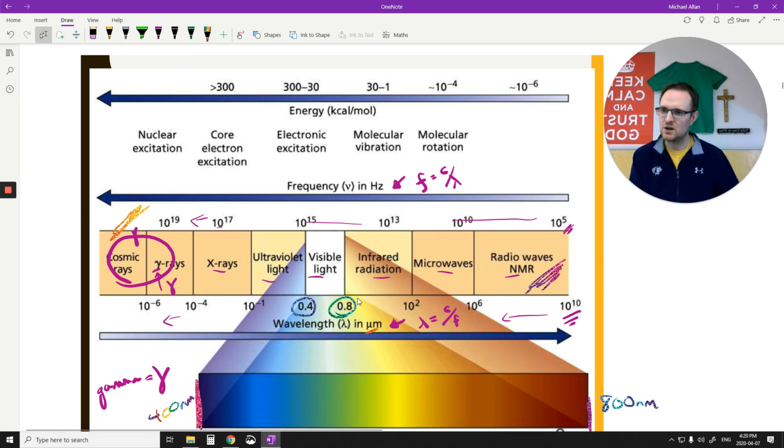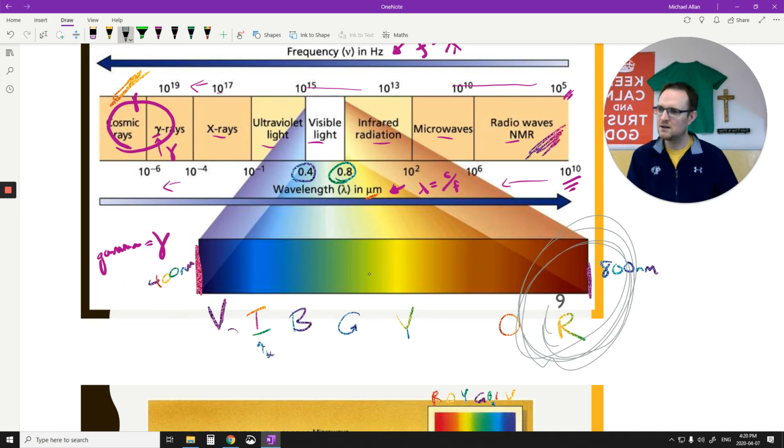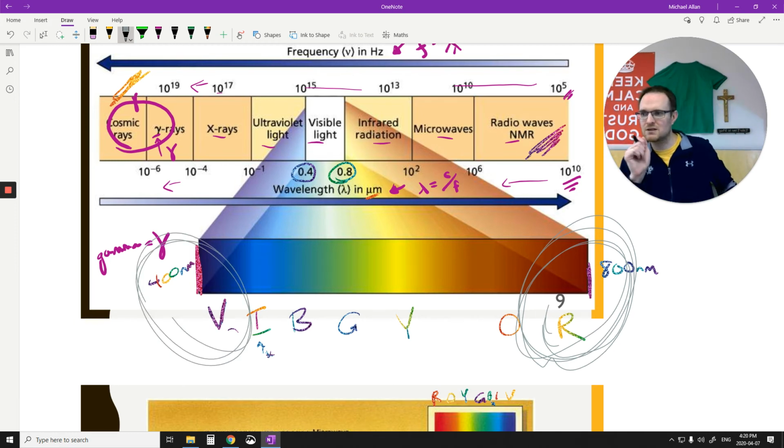So radio, microwave, infrared, visible, ultraviolet, X-ray, and gamma. And you have to know these cutoff points on the outsides of what visible light is. They are kind of wishy-washy. Like 800 is not set in stone, 400 is definitely not set in stone, but those are approximately the cutoff points of red and violet light.